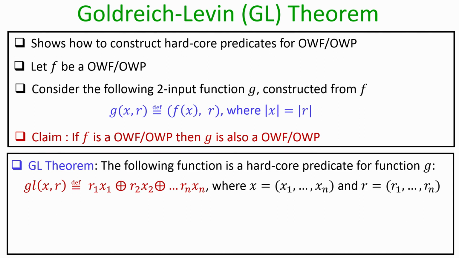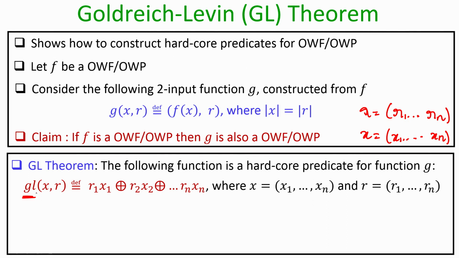So, what we consider here is that r is interpreted as a bit string of length n and x is also considered as a bit string of length n. These are the two inputs for the function g, and the hardcore predicate associated with the function g is denoted by the function gl, and the function gl is basically the random linear combination of the bits of x where the combiners are defined by the bit representation of the input r.